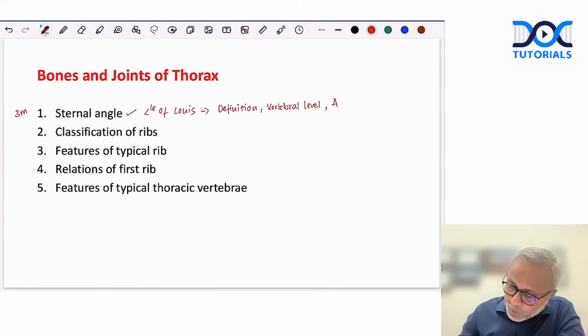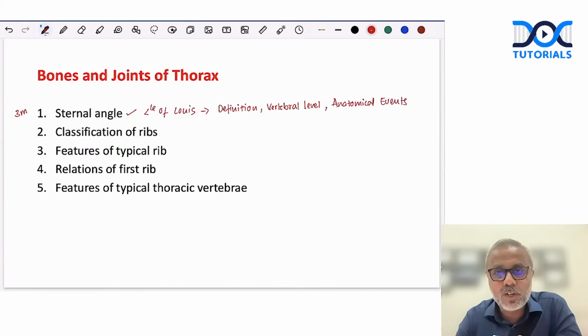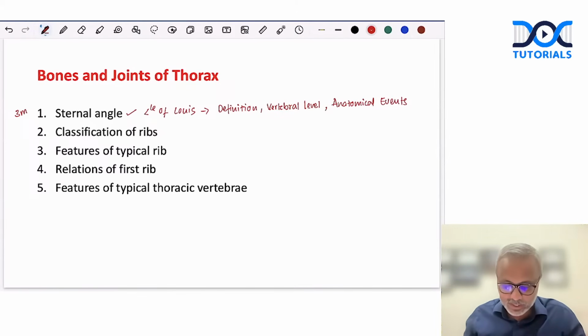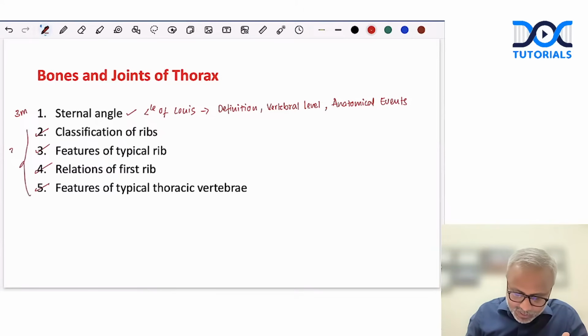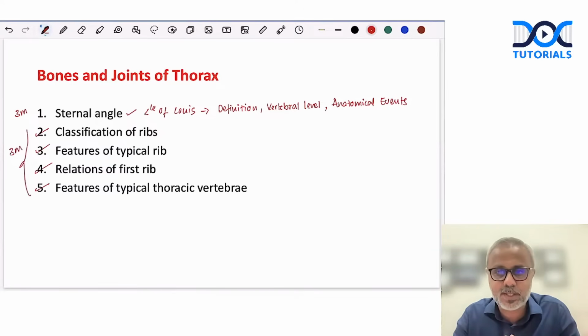Then the most important thing is the description of the anatomical events. What events occur at the level of the sternal angle? Similar to the events that occur at the transpyloric plane, the events occurring at the sternal angle are very important. So under these three headings, you can describe the sternal angle. Then classification of ribs, features of typical rib, relations, features of typical thoracic vertebrae, all these, if asked, are 3-marker questions. Classification of the ribs, how do you do it?